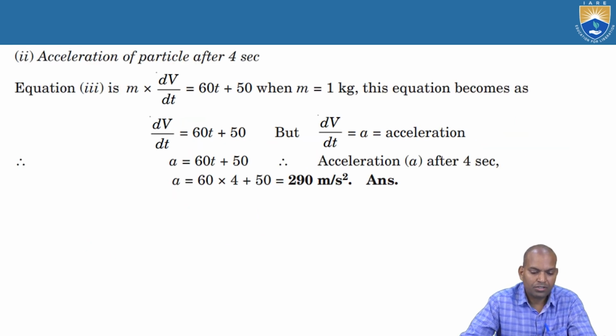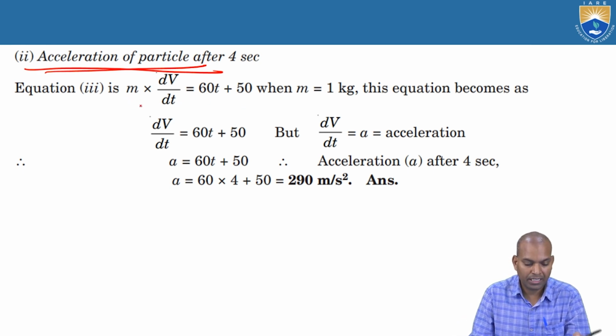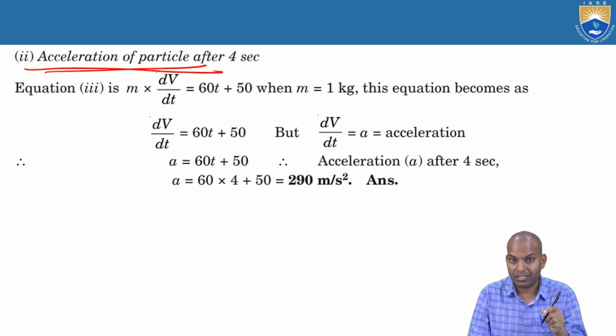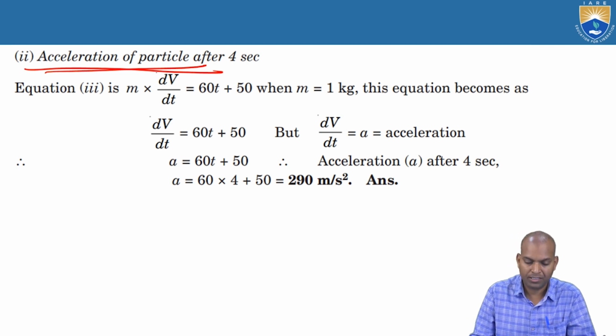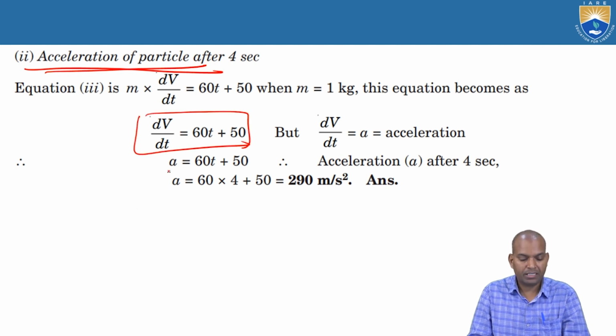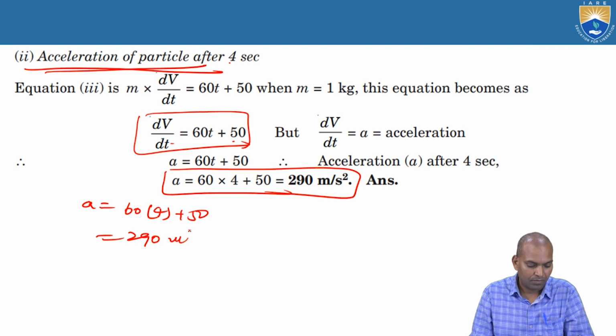Next, the acceleration of the particle after 4 seconds. What is the acceleration after 4 seconds? Now equation 3, m into dv by dt equal to 60t plus 15. We want acceleration, and the rate of change of velocity, dv by dt, is nothing but acceleration. That is dv by dt equal to 60t plus 15. Where dv by dt, that is acceleration, equals 60t plus 15. If you directly substitute time t equal to 4 seconds, you will get the acceleration. That is acceleration equal to 60 times 4 plus 15, that is 255 meters per square second.